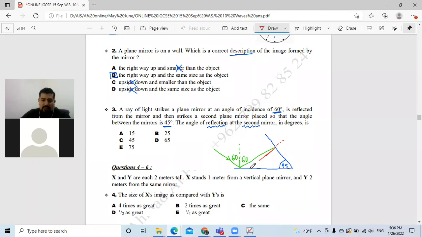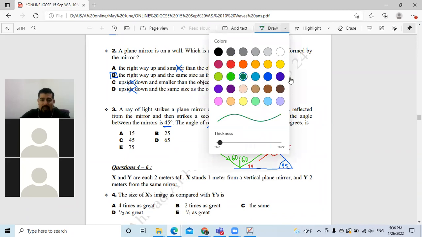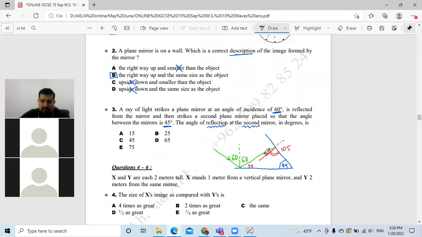Now, since this angle is 60, that means this angle left is 30. Can you see this big triangle, with 45 and 30? How much is the whole angle left here? 105. Exactly, 105. And they ask about the angle of incidence, or the angle of reflection, in this direction here. How much is left after 105? I subtract 90. It will be 15 degrees.